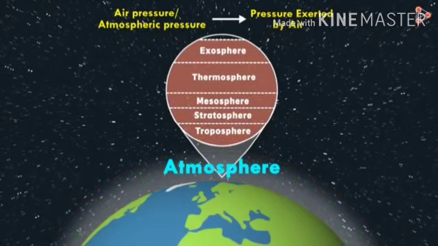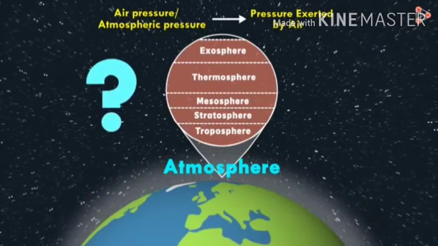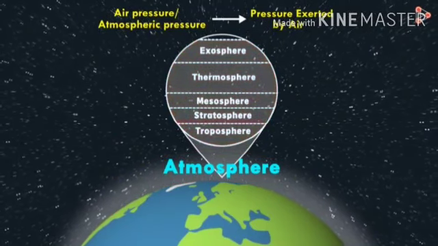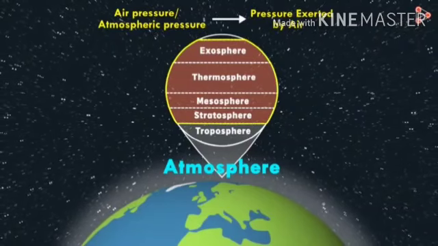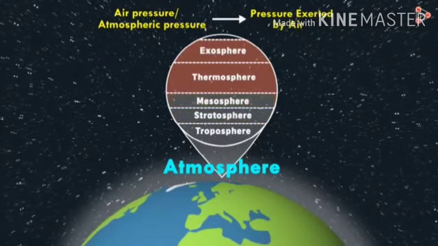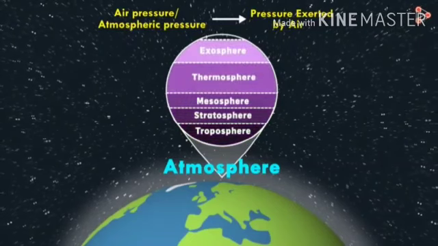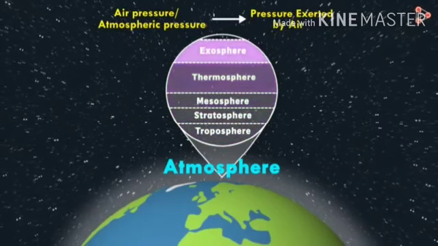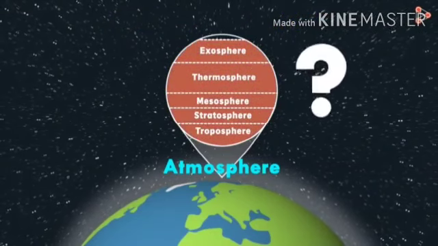So in these layers, which has more atmospheric air pressure? It is in the troposphere. Next to the troposphere is the stratosphere. Compared to that, we have the mesosphere. Then compared to the mesosphere, there is less air pressure in the thermosphere and so on. So in which layer is the air pressure more?